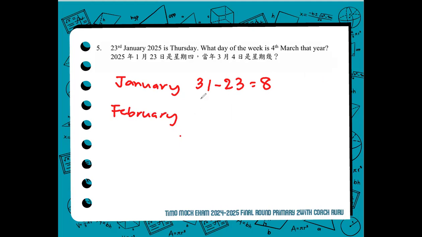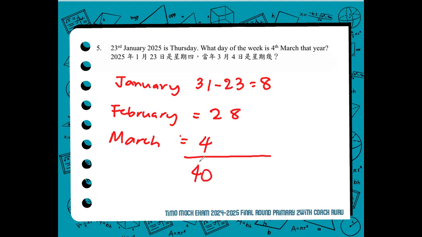Since it is not a leap year, we will be counting only 28 days. And for the month of March, only until March 4. So 4 days for that. Now we have to know the total number of days, 8 plus 28 plus 4. 8 plus 4 is 12, plus 28, that is 40. So there are 40 days between January 23 and March 4.